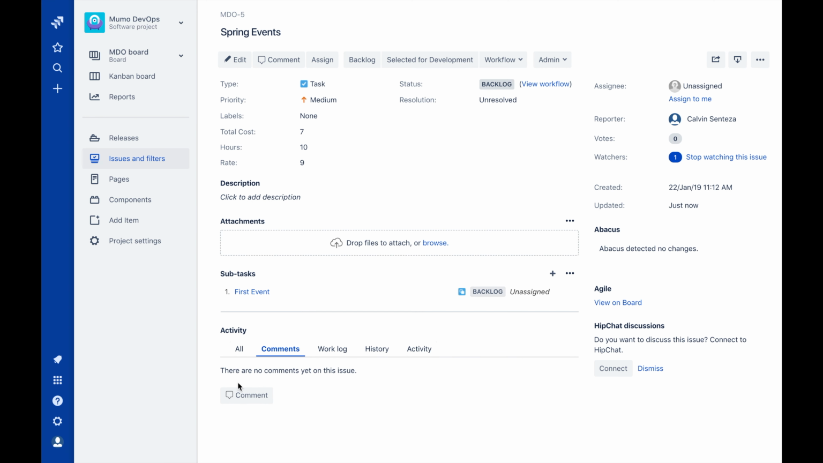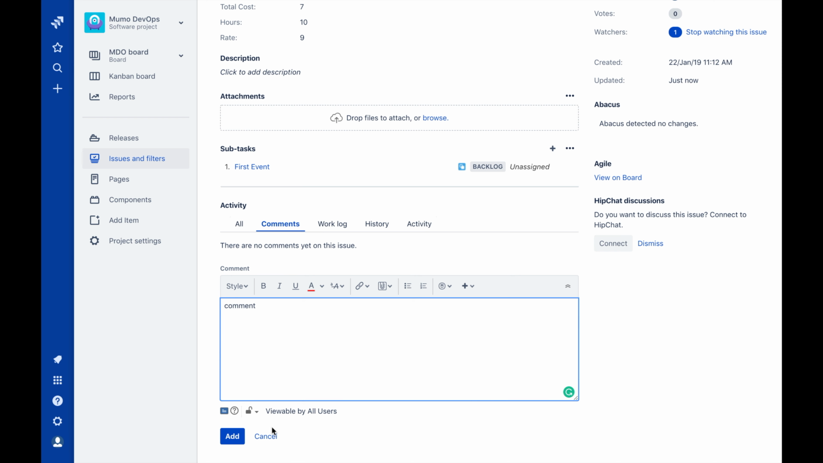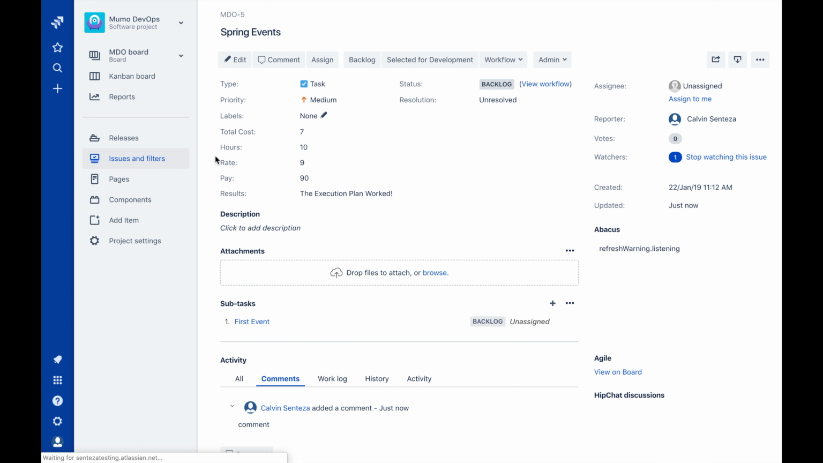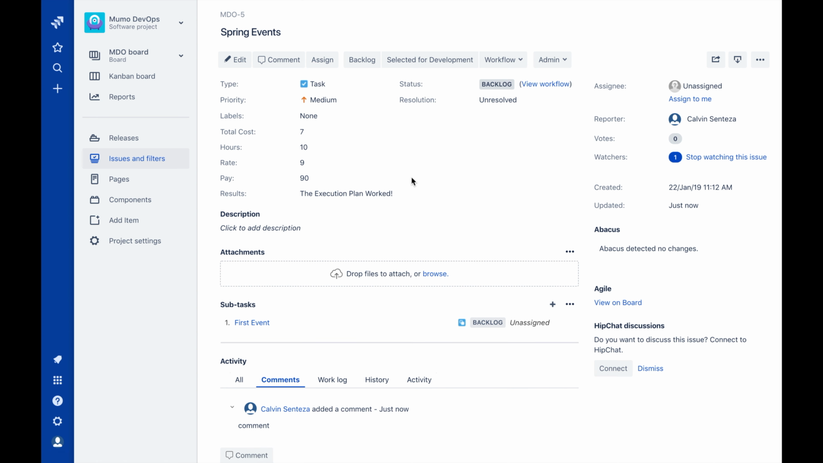Here at the main task, I'll leave a comment as well. Once this comment has been left, I can see that the execution plan has triggered on this task, this time following the condition of the issue type equals task that I set up earlier in the execution plan. The pay has been calculated, and the edit field has been changed to reflect that the execution plan has indeed been triggered.